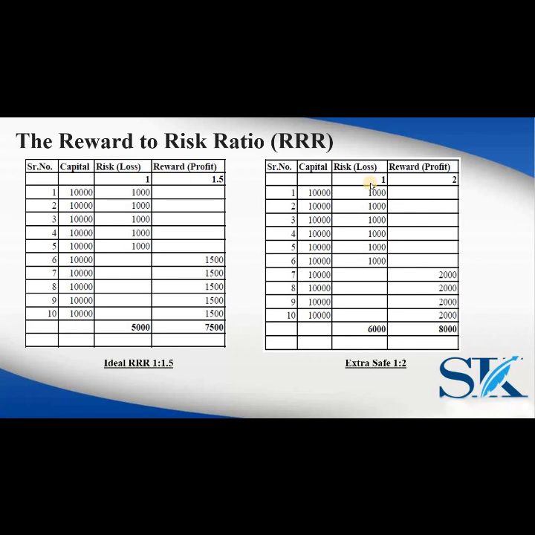But if you maintain a risk reward ratio of say 1 is to 2, like you can see over here, I have done 6 wrong trades and I have done 4 correct trades. And still, even after 6 wrong trades, I lost 6,000. But because in these 4 correct trades I made 2,000 each, I am still making 8,000. So I am still on the positive side.